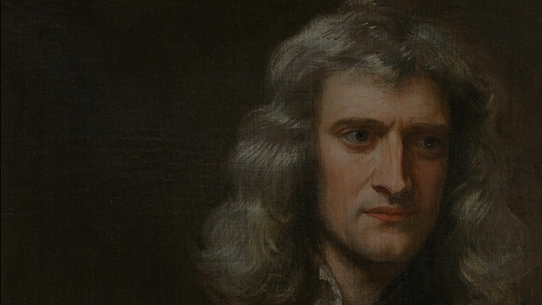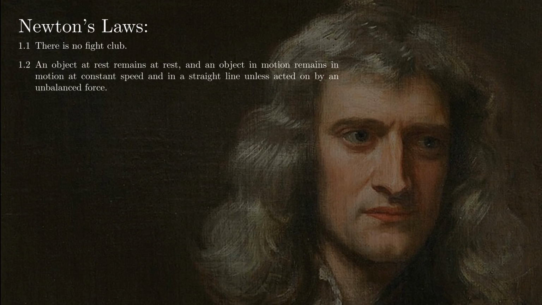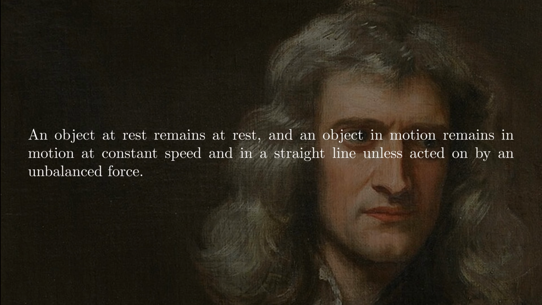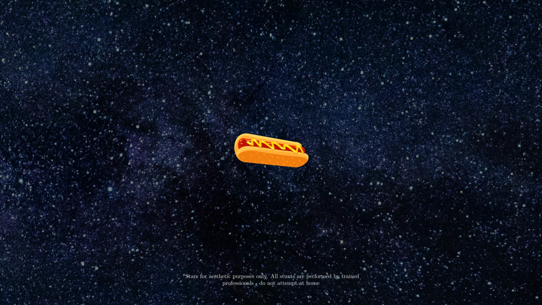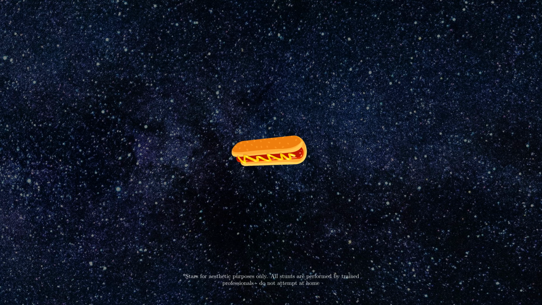To understand this better, we consult Newton's first law, which some of you may recognize by its alternative name, the law of inertia. Essentially, it says that unless an object is acted upon by some force, it will continue doing whatever it's doing. What that means is, if we throw a hot dog into a perfect vacuum, it will remain going as fast as we threw it, forever, since there's nothing to slow it down.